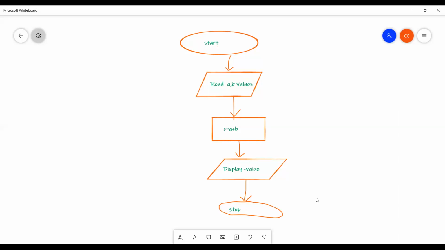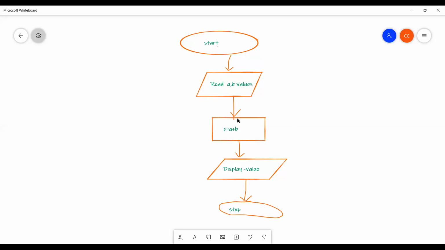What are the symbols? Generally we will use oval, parallelogram, rectangle, rhombus, arrow. Okay. Oval we will use for start or stop. Parallelogram to read or print the values. Rectangular for processing or calculating. Okay. Arrow to connect the symbols. That's all. So that is over.